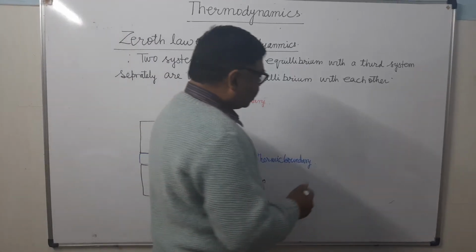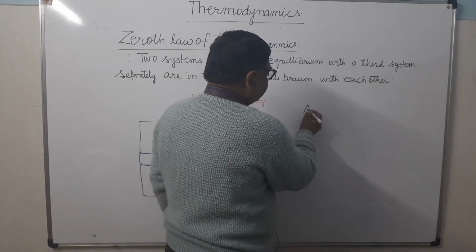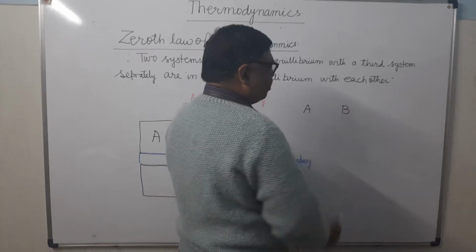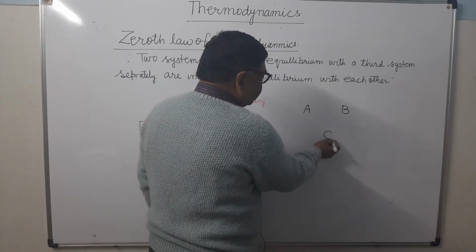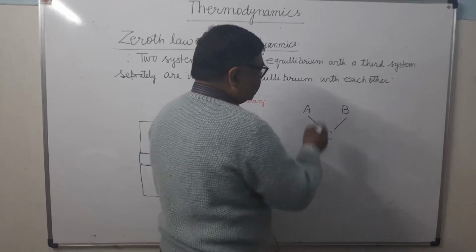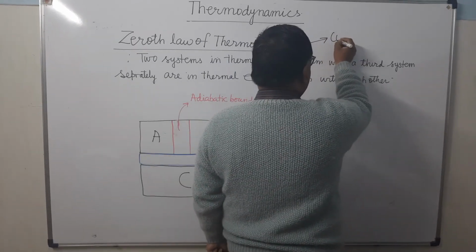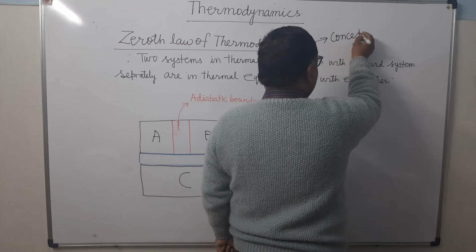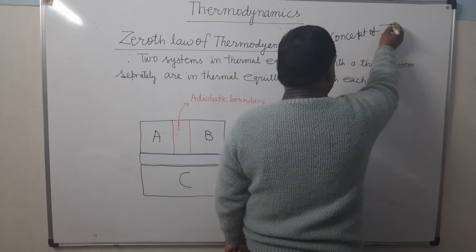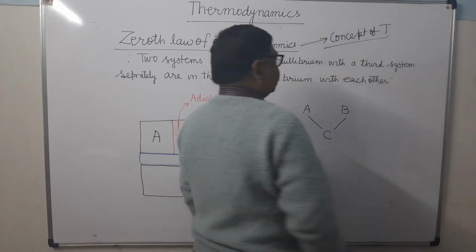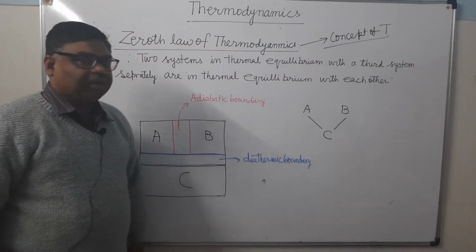Suppose there are two thermodynamic systems A and B which are in thermal equilibrium with C. The zeroth law of thermodynamics gives the concept of temperature. It gives the idea of thermal equilibrium.